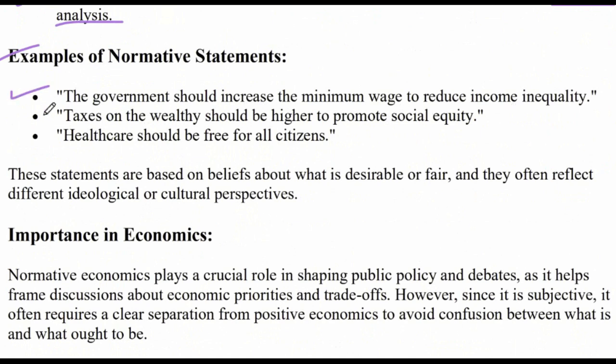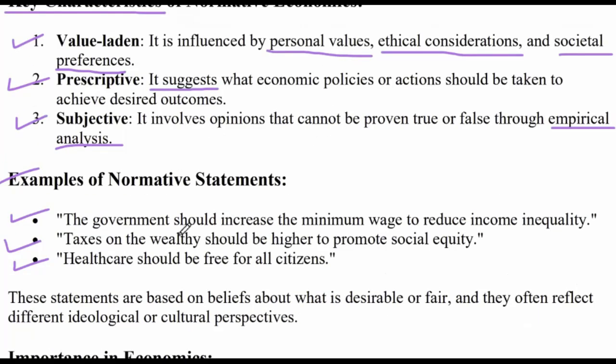This is a suggestion. This is opinion. Taxes on the wealthy should be higher to promote social equality. Again, this is the opinion. Healthcare should be free for all citizens. This is a kind of societal preferences, as we saw. And ethical consideration could be that minimum wages should be increased to reduce income inequality. And personal values could be taxes on the wealthy should be higher to promote societal equity. So these are the different examples of normative statements.